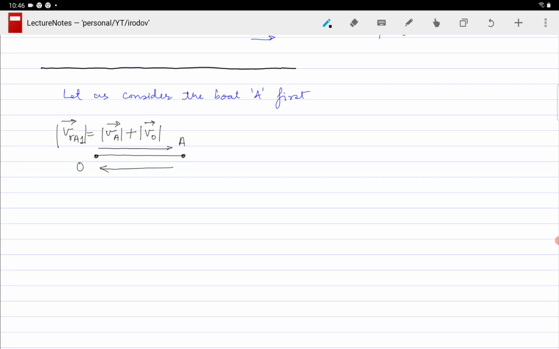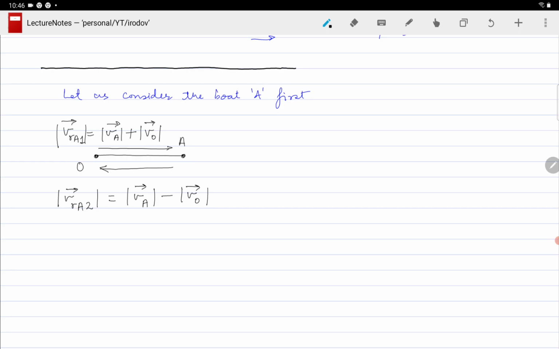Similarly, when it goes from point A back to point O, the resultant velocity VRA2 will be equal to the velocity of the boat minus the velocity of the river.